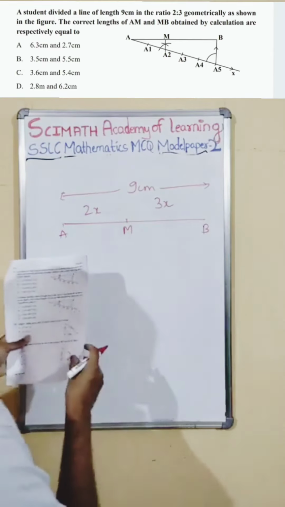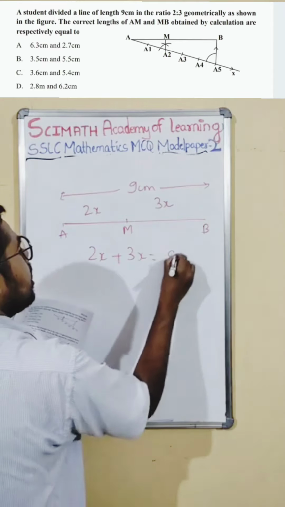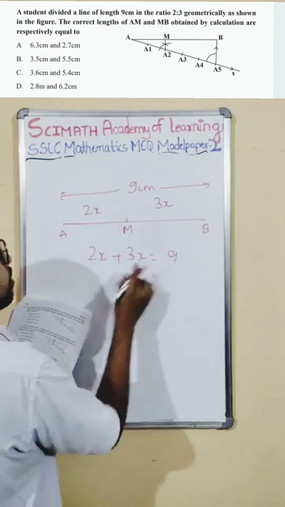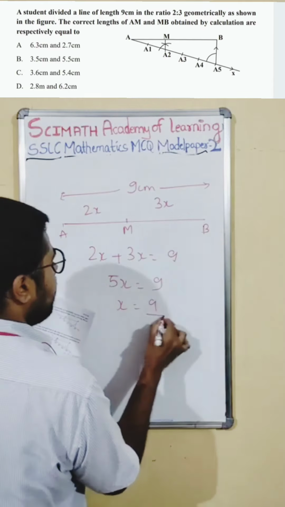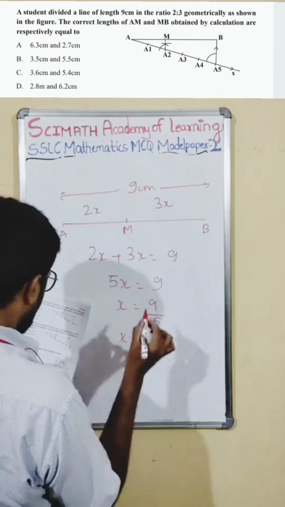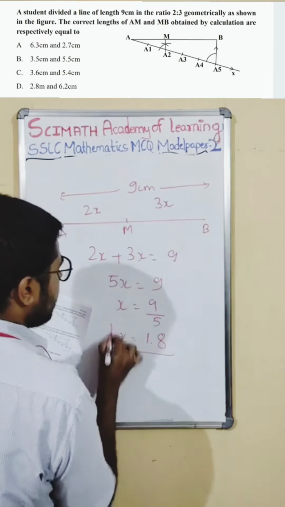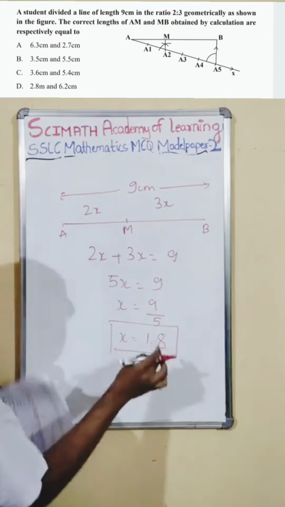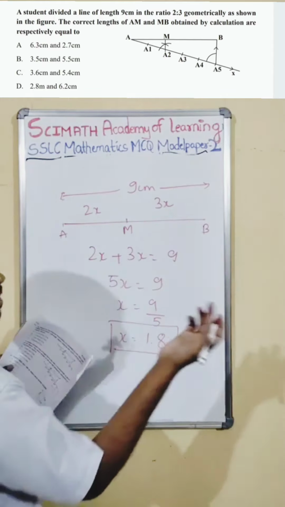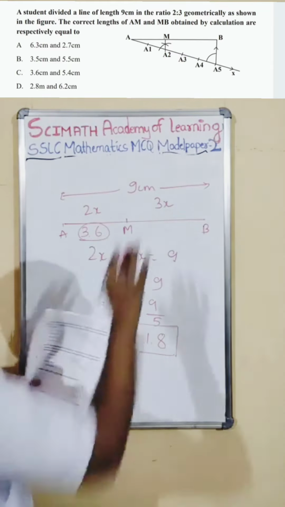Okay, how to find AM and MB? We know 2x plus 3x is equal to 9. Correct? This must be equal to 9. 2x plus 3x, like terms you can add, 5x is equal to 9. So x equals 9 by 5. So 9 by 5, do very carefully, it becomes what? 1.8. So x equals 1.8. If x is equal to 1.8, what is 2x? 2 into 1.8. 2 into 18 is 36. Again 3.6. This is 3.6.